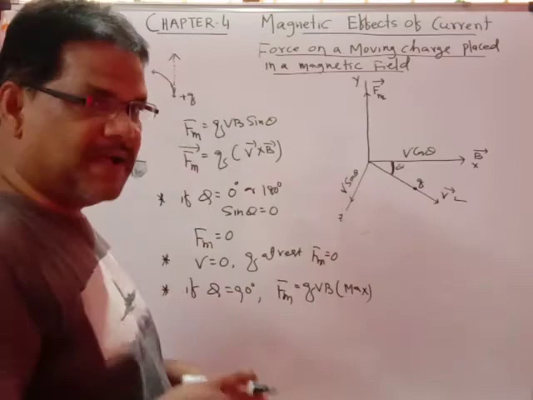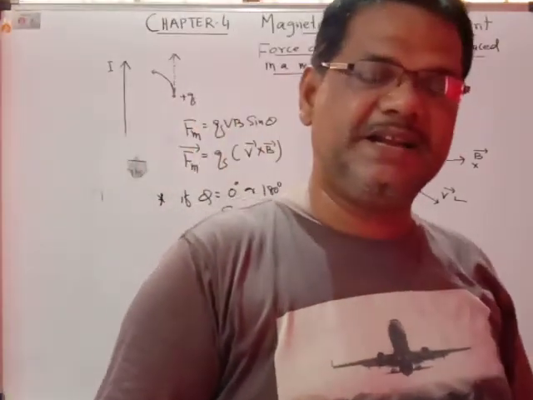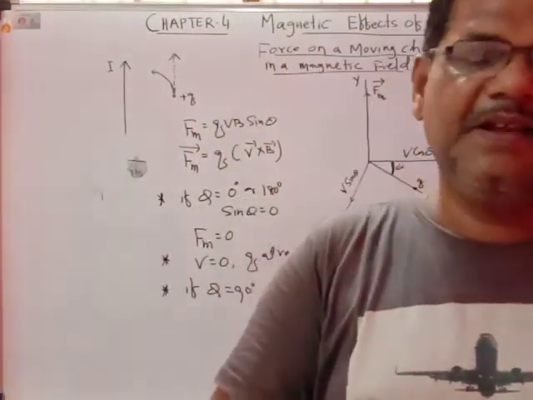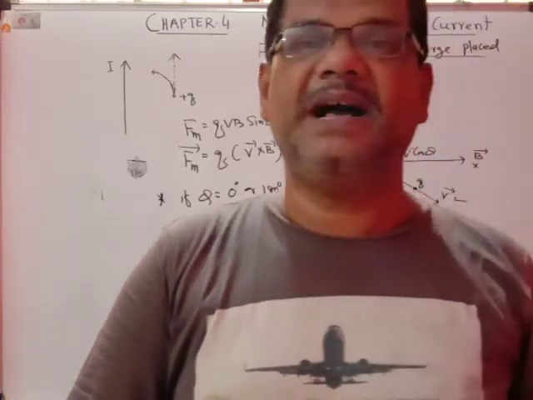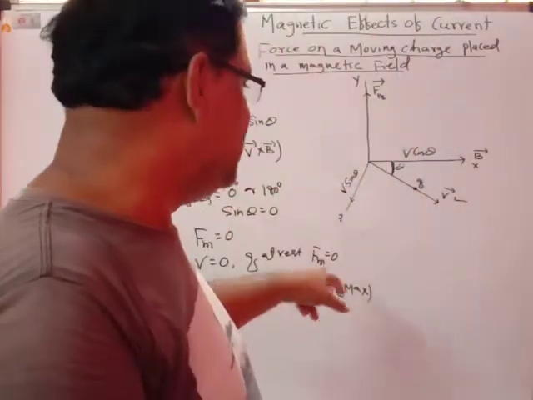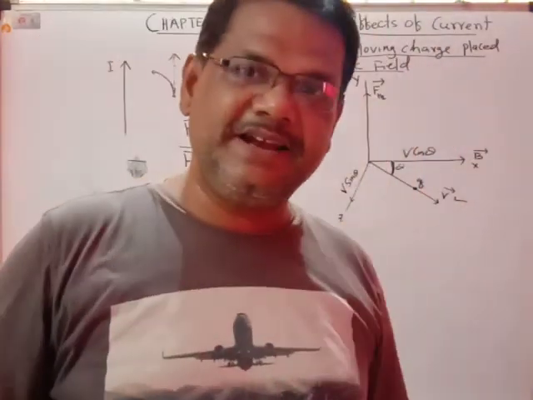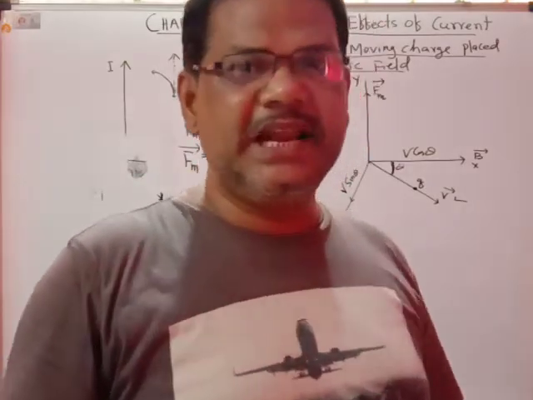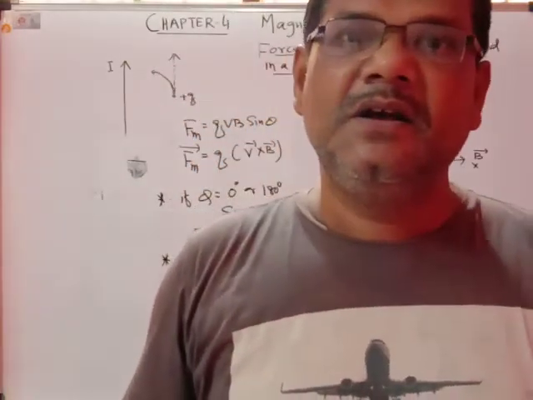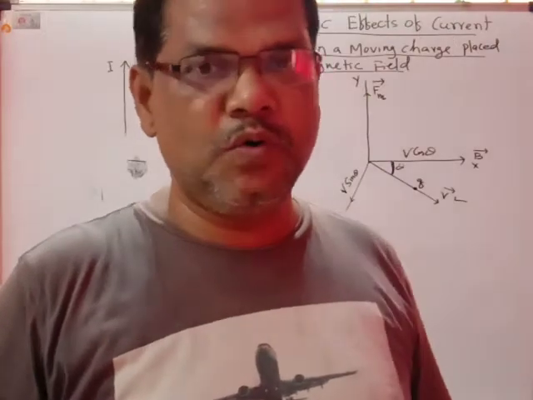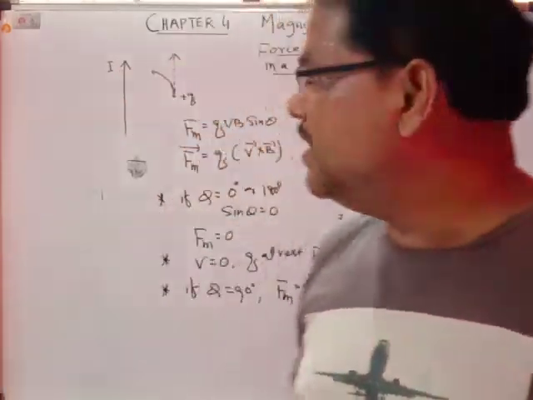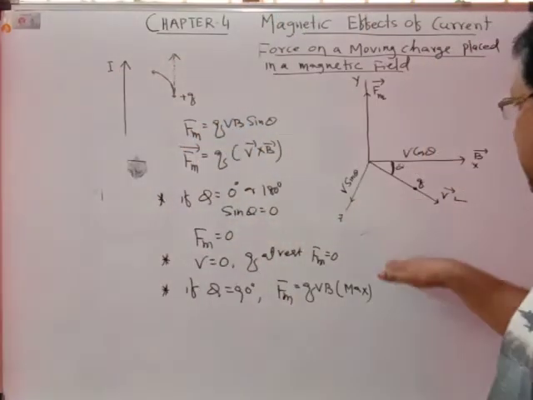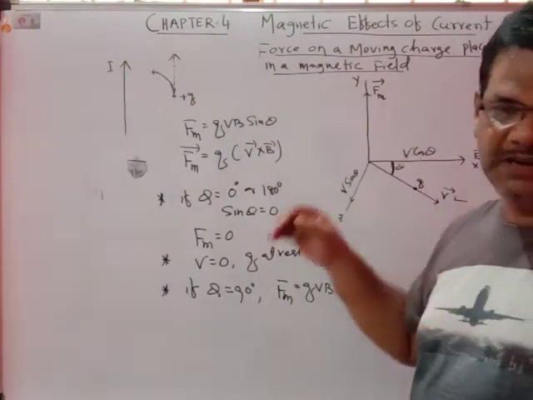The maximum force acts on the charged particle when it is moving perpendicular to the direction of the magnetic field. So whenever the charged particle is moving perpendicular, maximum force is acting on it. In this case, you can easily find the direction of the force.